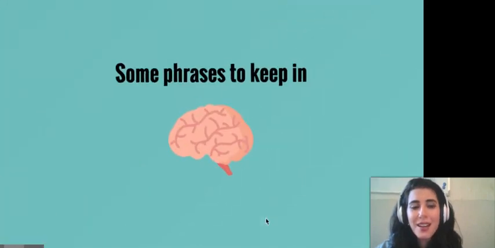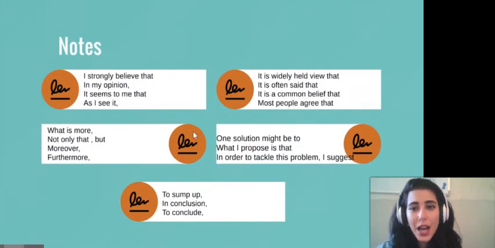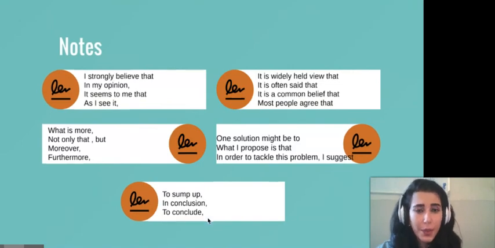Now, what are some of the phrases that you can use? These are the phrases that you can use if you want to introduce your point of view. These are the phrases that you can use in order to introduce other people's point of view. With this, moreover, not only that but also, these phrases are used if you want to add to your point. As for, these are used if you want to propose or suggest something new. And finally, to sum up, in conclusion and to conclude are some of the phrases that you can start your conclusion with.